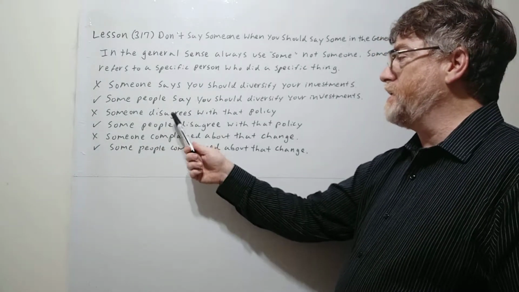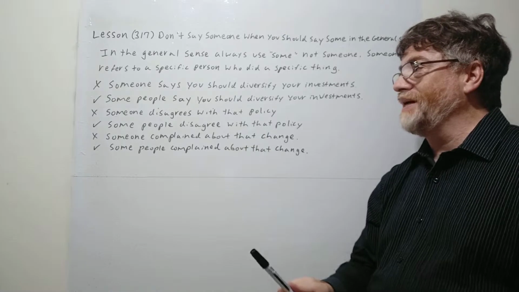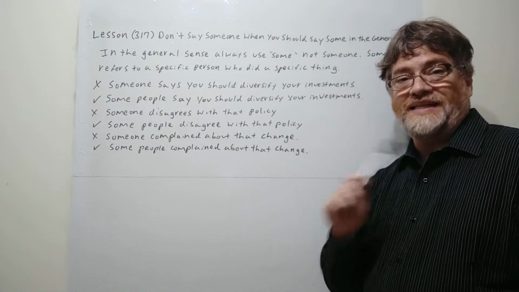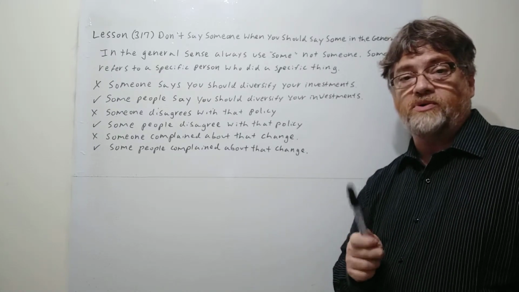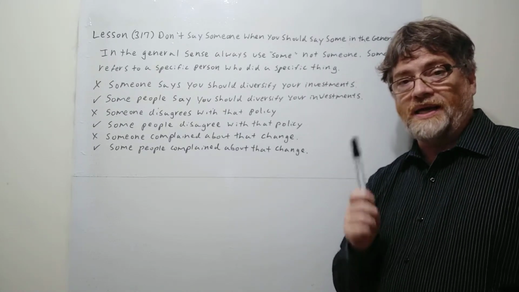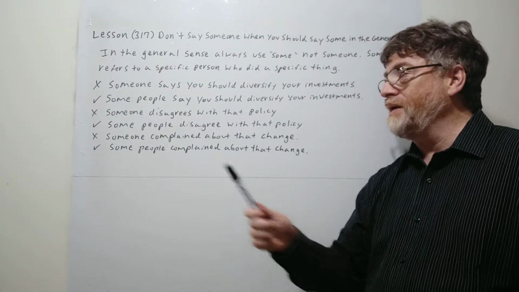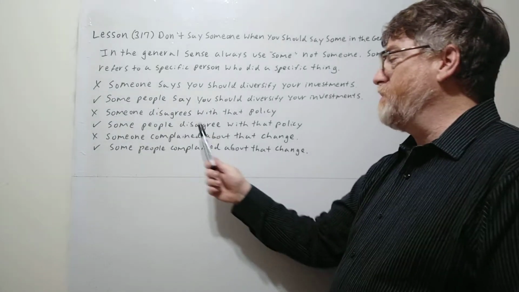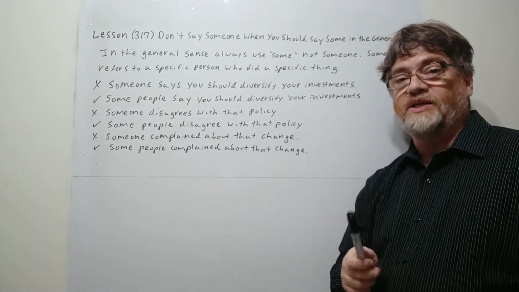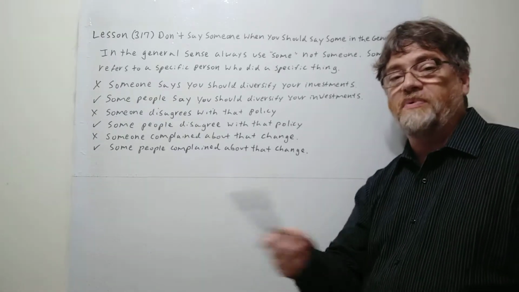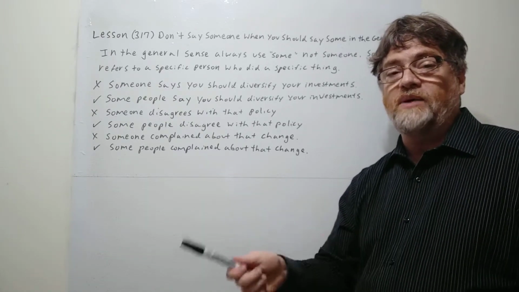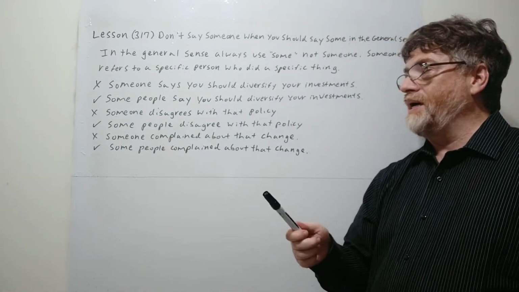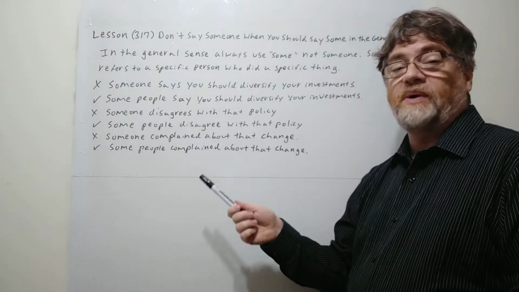Okay. "Someone disagrees with that policy." Again, if there was only one person that said they disagreed with this, and you know who that person is, then that would be okay. But again, a lot of times students use it when they should be using "some," when they mean that there's a lot of people that feel this way. So, "Some people disagree with that policy." If you mean in general, there's quite a few people out there and you're not mentioning anyone in particular, then you should be using "some." Okay, all right.